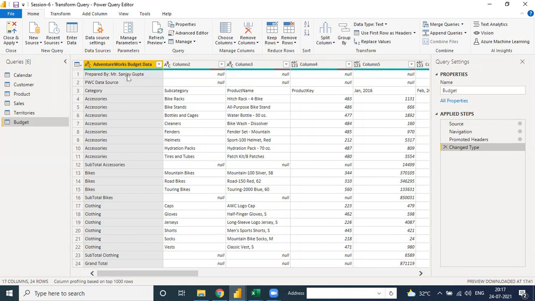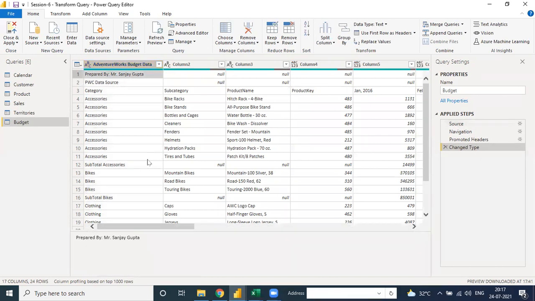Why? Because we don't need this column to channelize or to compare the sales and budget, because these are unwanted rows. Okay, so how to remove this? You need to directly go to remove column. See, here is the option under the Home tab. Under the Home tab there is an option, Remove Columns. Click on remove.